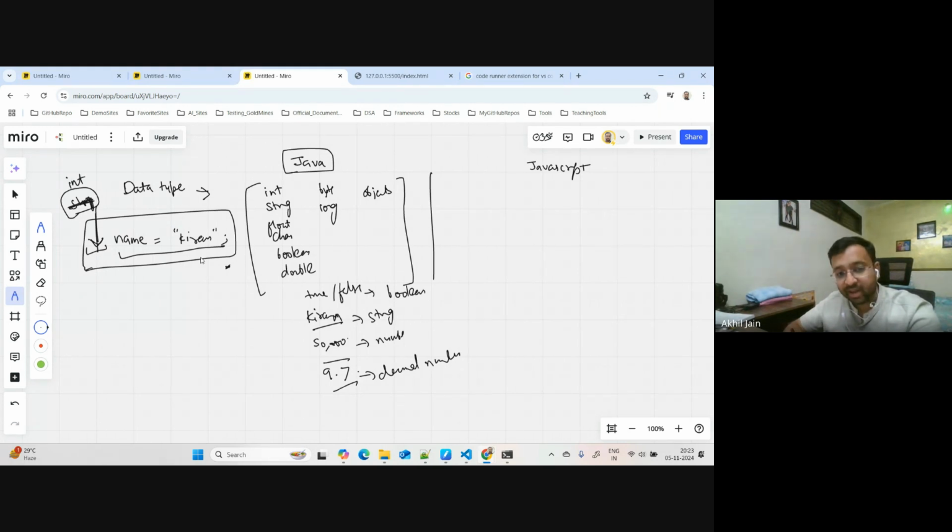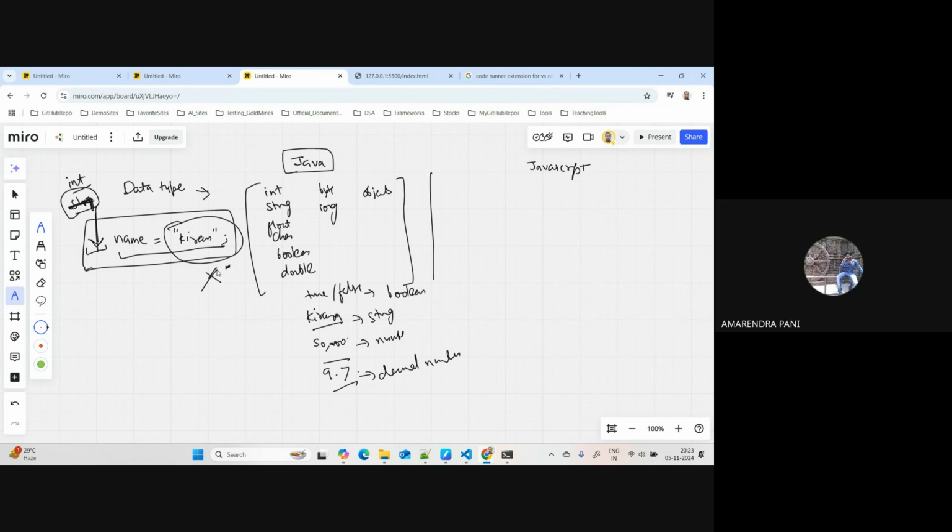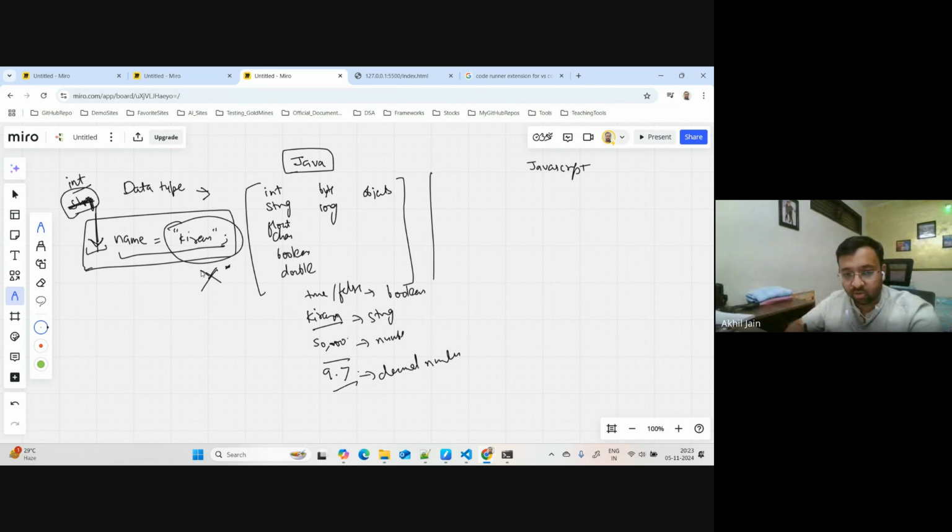And the moment the compiler sees that you are saying you want to store an int value, but you are storing a string value here, it will throw a compilation error. Agree? This is how Java works. It stops you right there itself and says, no, this is not allowed.